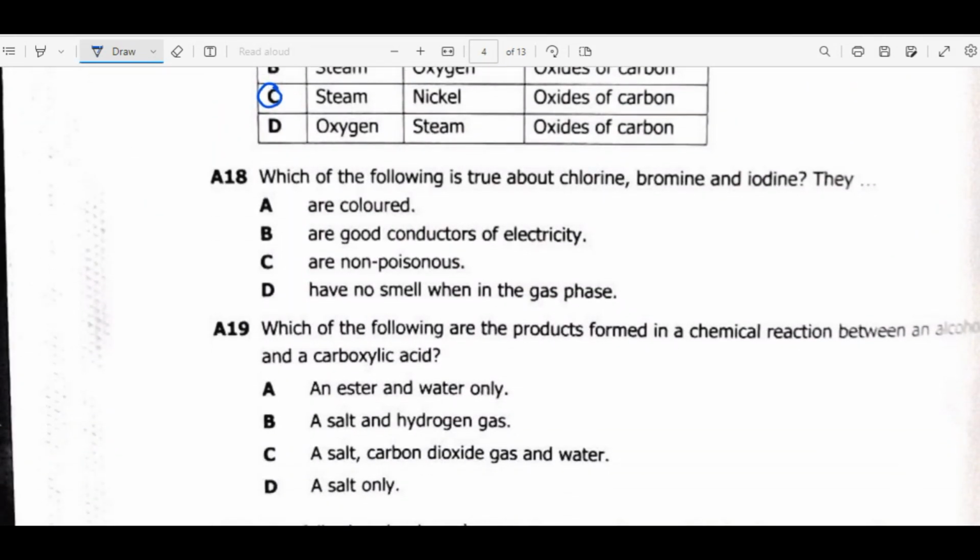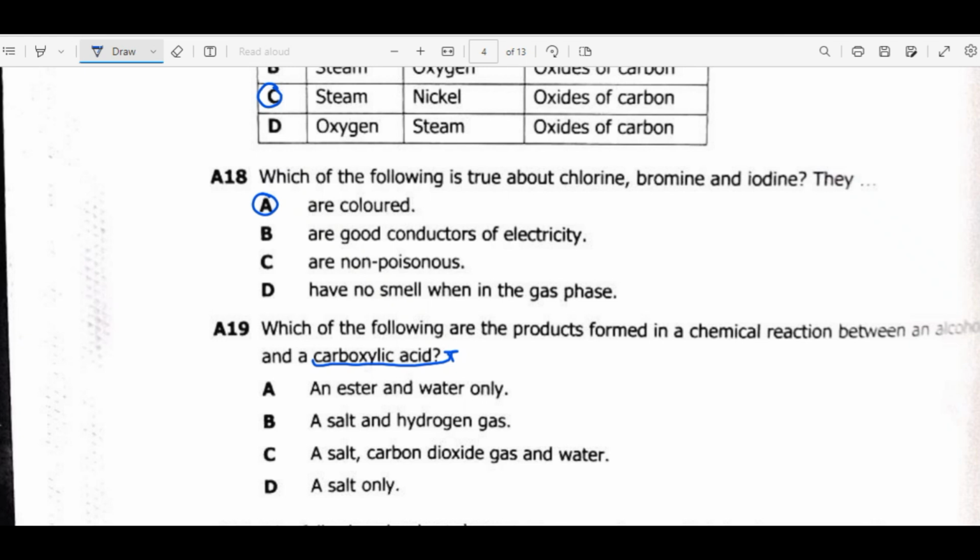18. Which of the following is true about chlorine, bromine, and iodine? They are colored. These are colored since they absorb certain rays. 19. Which of the following are the products formed in a chemical reaction between an alcohol and a carboxylic acid? So here we are looking at the process of esterification.